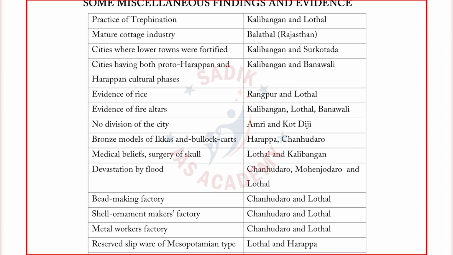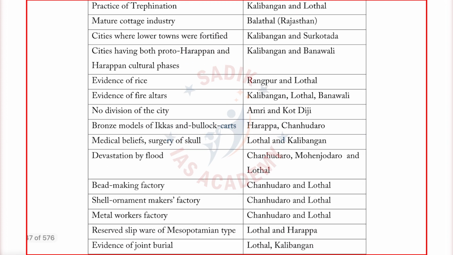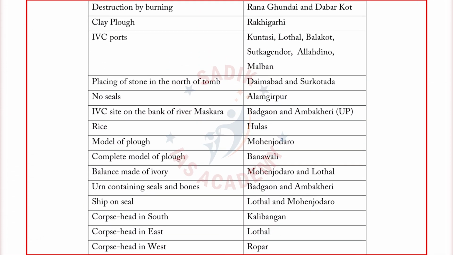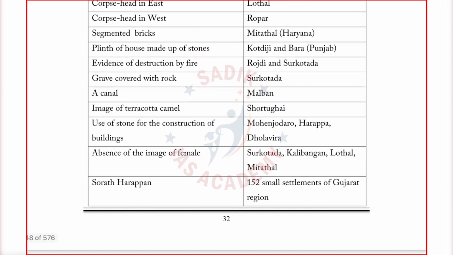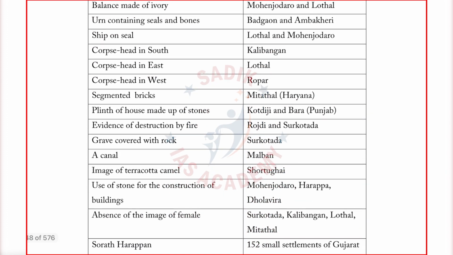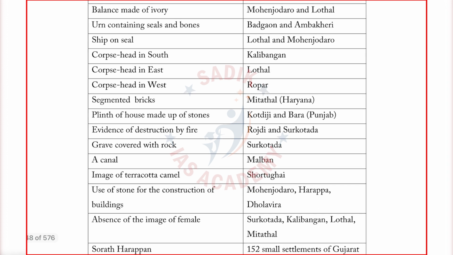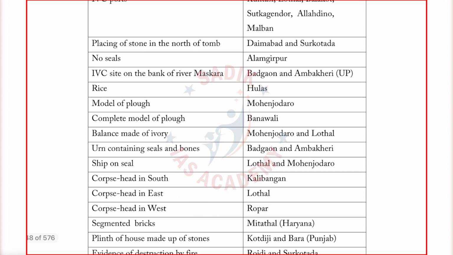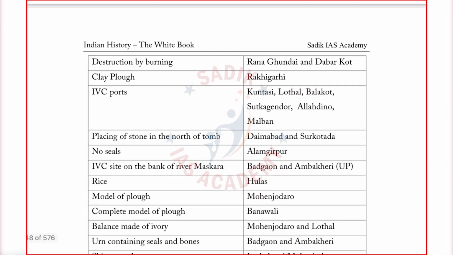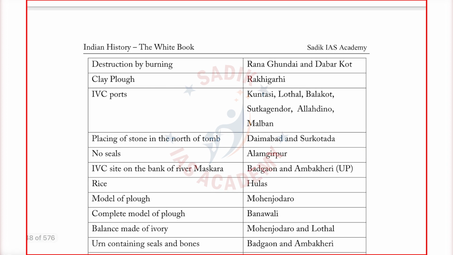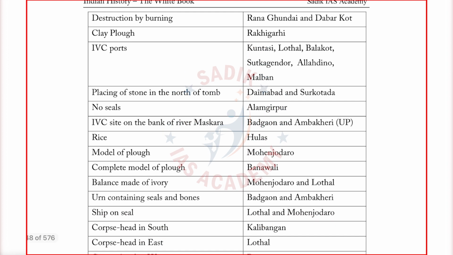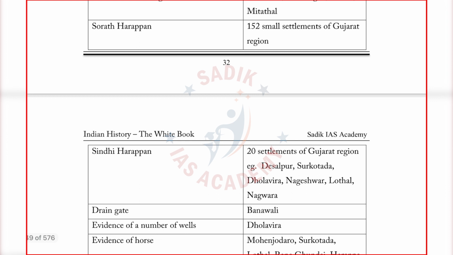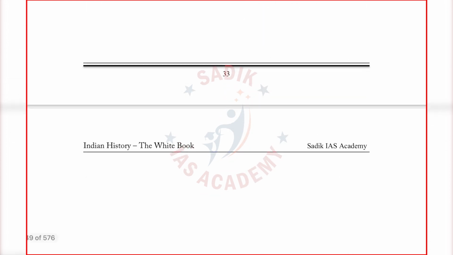Miscellaneous findings also are very important, such as where rice was found, the evidence of rice. So like this I have given the probable things which they can ask. Over a period of time I prepared history as my optional, because in those days we had an optional paper in the preliminary also. So I could know what UPSC is aiming to ask in the preliminary. Based on that I have added some more sites, some more points in each and every chapter. So you have to go through all this.